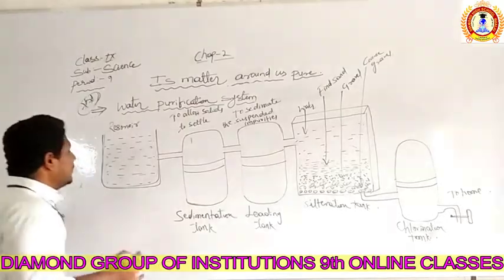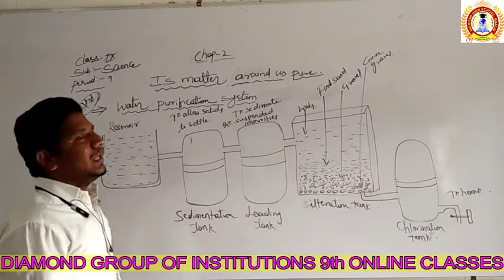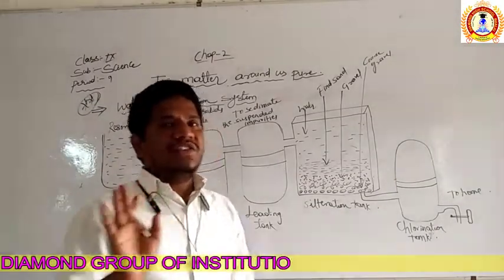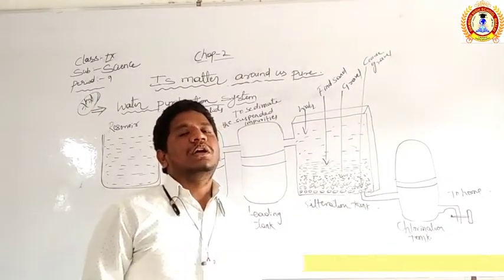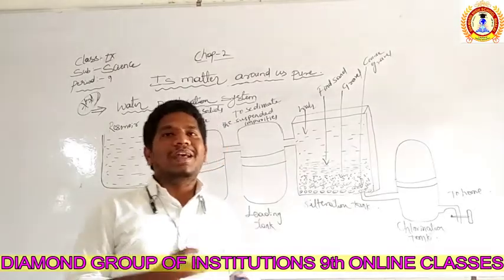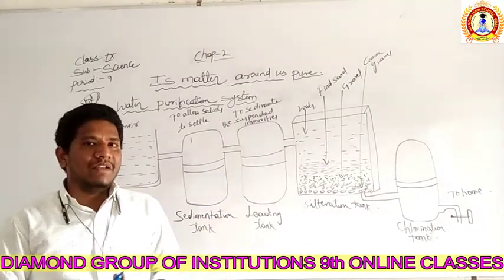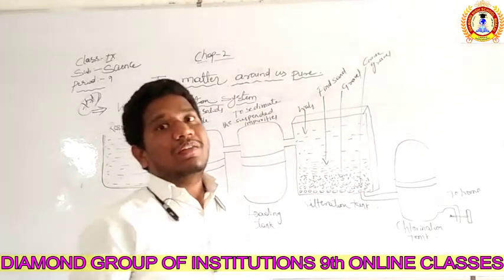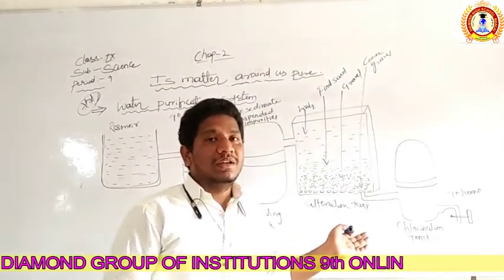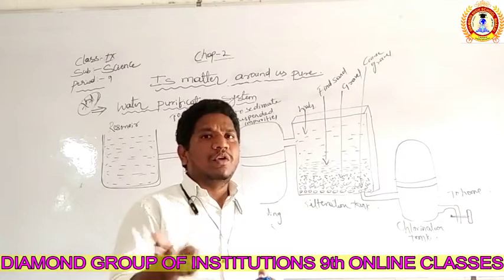Just take an example of our area reservoir, like the Karanja Dam. Now the Karanja Dam water is unfit for drinking purposes, correct? It is unhealthy. If you are drinking the Karanja water directly, without any purification process, then we can have the maximum problems that we already studied in the 8th standard.